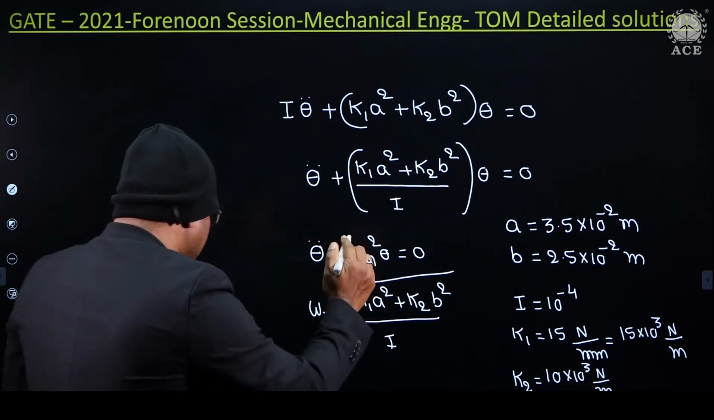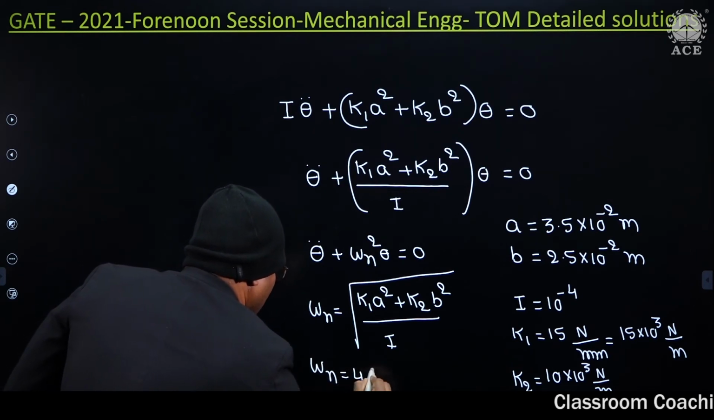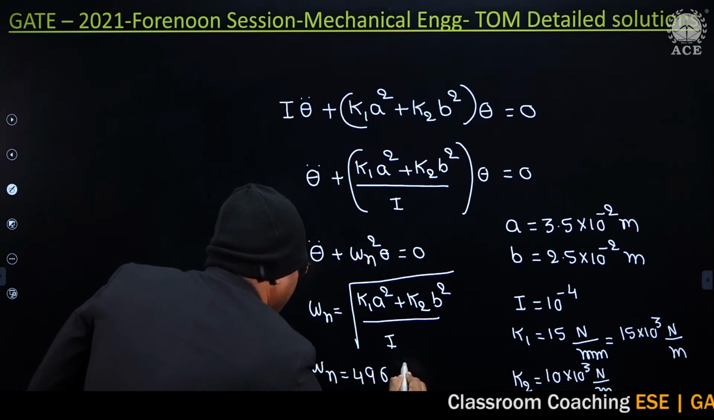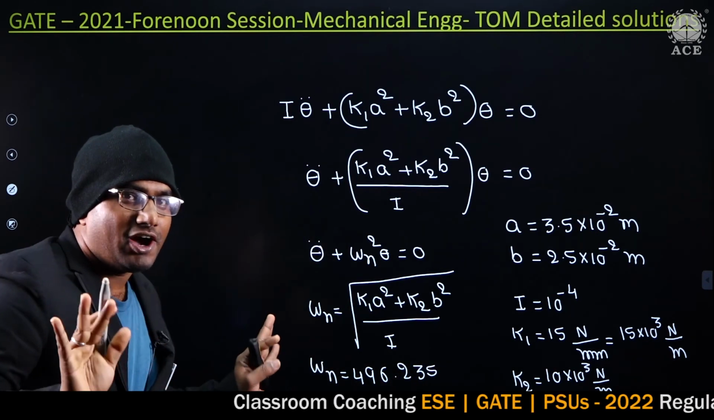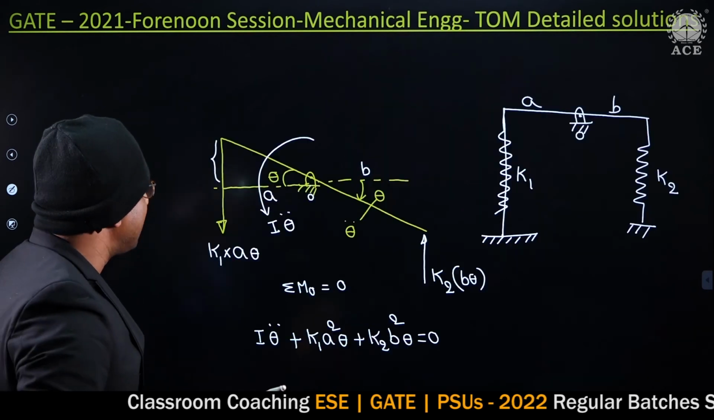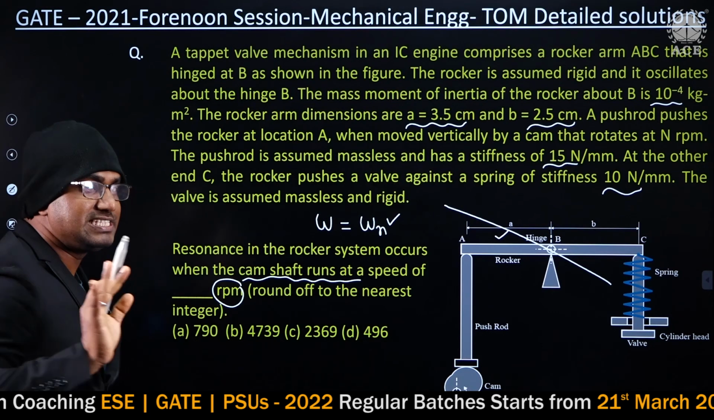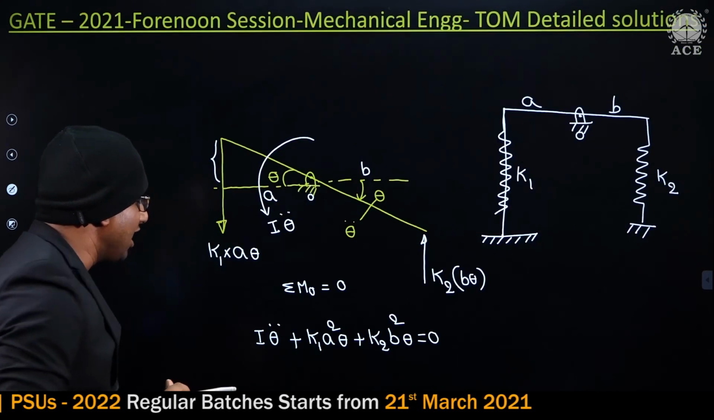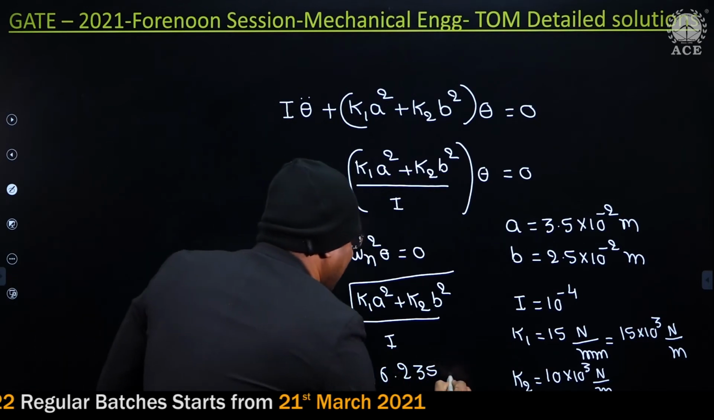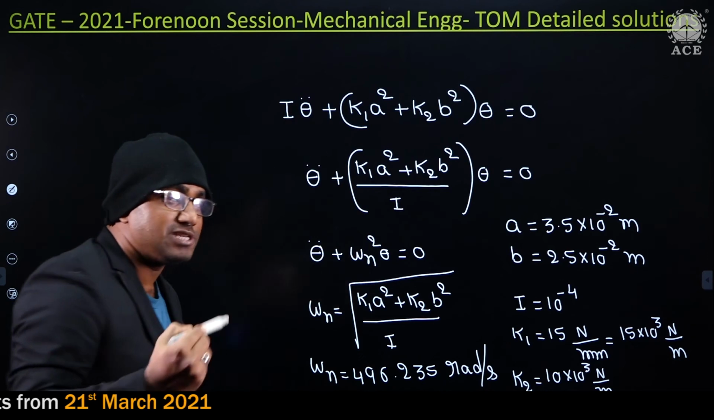You substitute all these values guys, you will get omega n equal to 496.235. But this is not what he is asking. What he is asking guys, he wants in terms of RPM. This is the place most of the students commit a mistake. I got omega n in terms of radian per second. Radians per second. I want in terms of RPM.